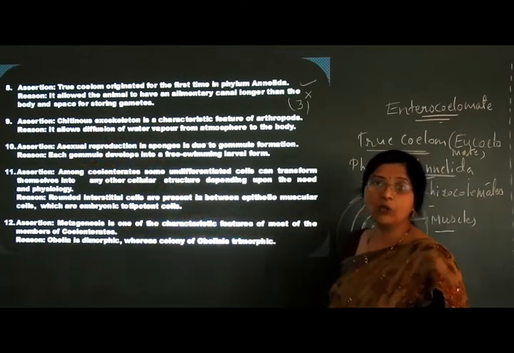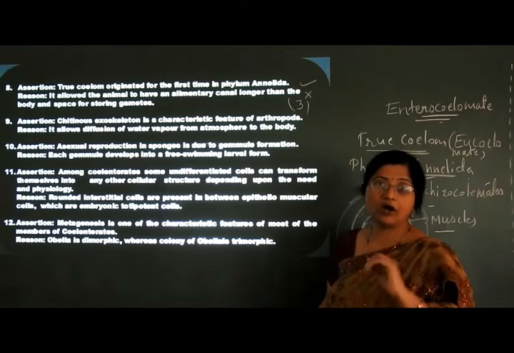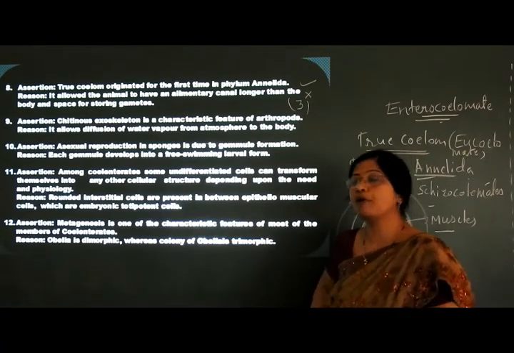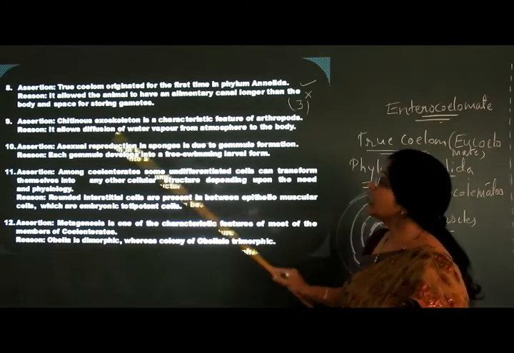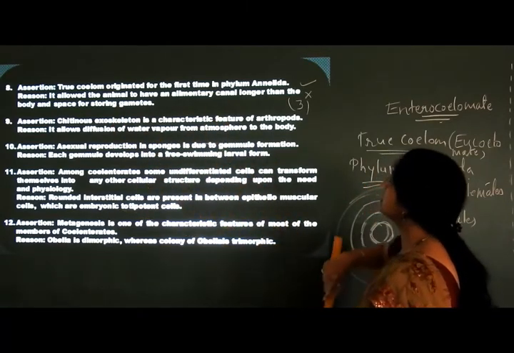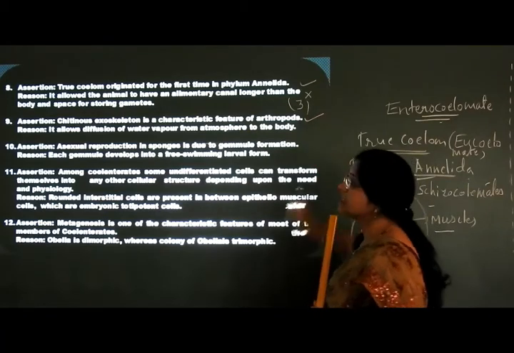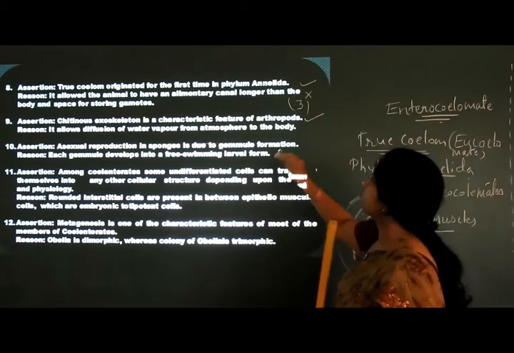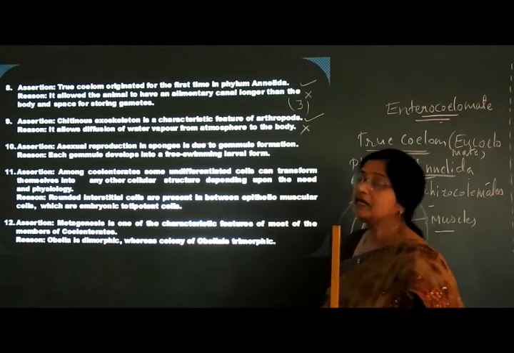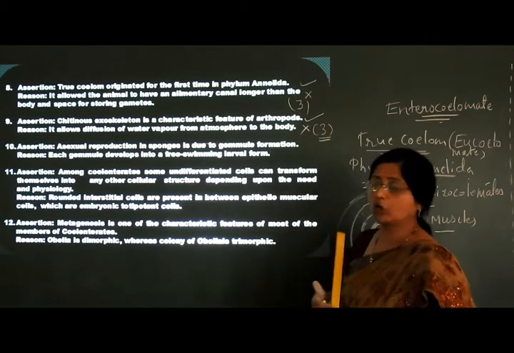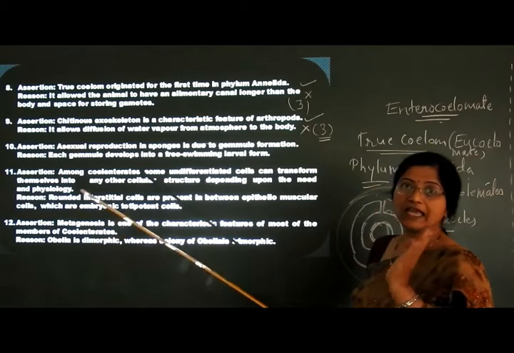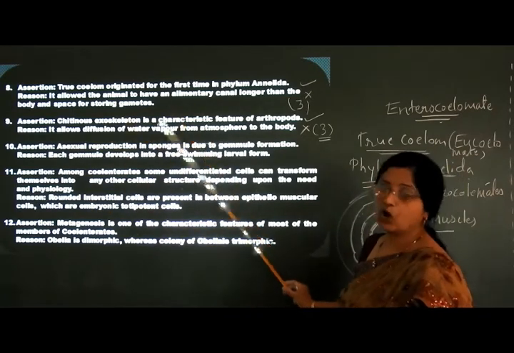But it will not allow the diffusion, or the gaseous exchange will not occur through the body surface because of the hard exoskeleton. So chitinous exoskeleton is a characteristic feature of the arthropod. This is the true statement. It allows the diffusion of the water is a false statement. Hence the answer is third option. That means assertion A is true but R is wrong.